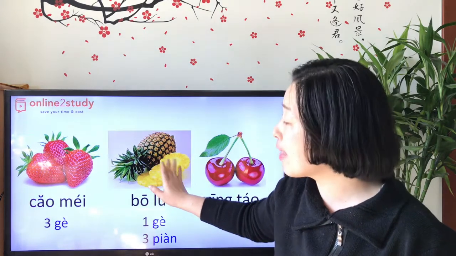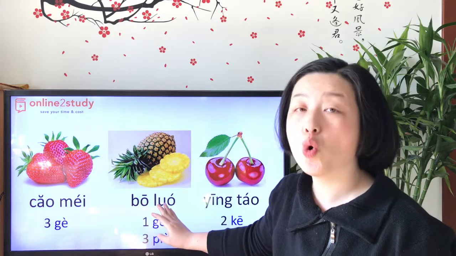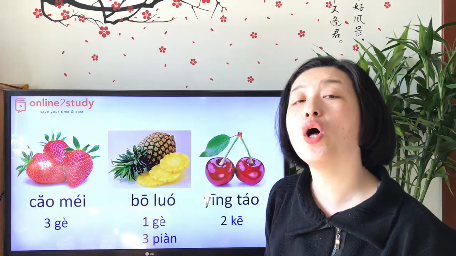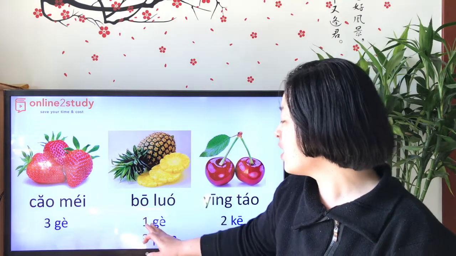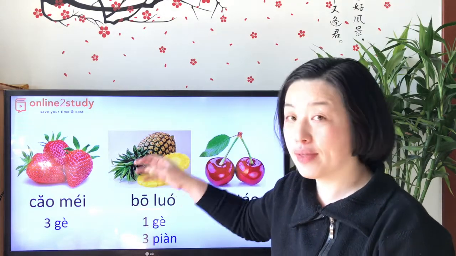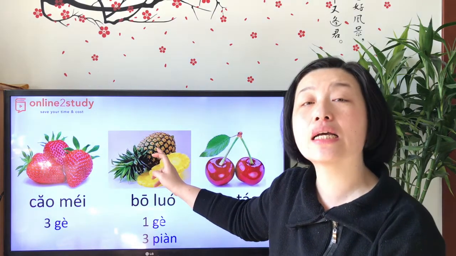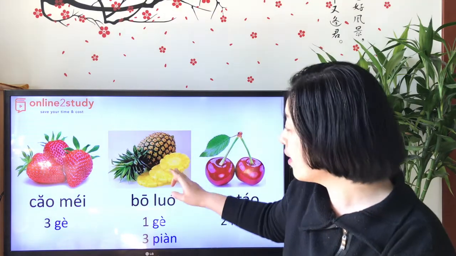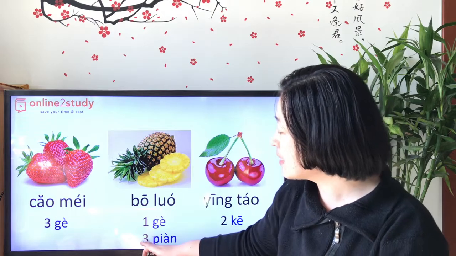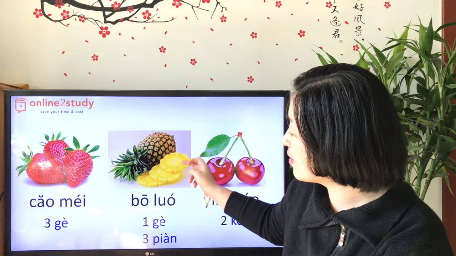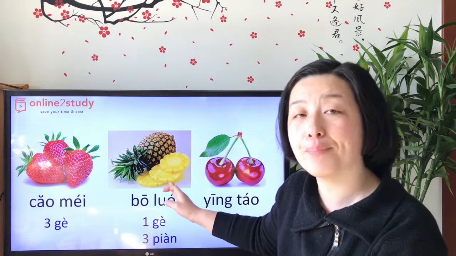This one, pineapple, right? 菠萝. The whole one is 一个菠萝. You see, there are three pieces, right? 三片菠萝. 片 is this one, this one called 片. 三片菠萝.